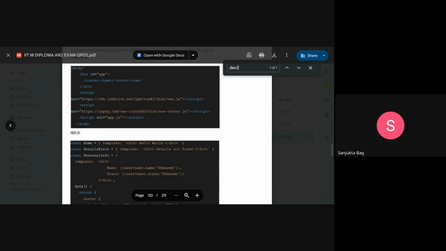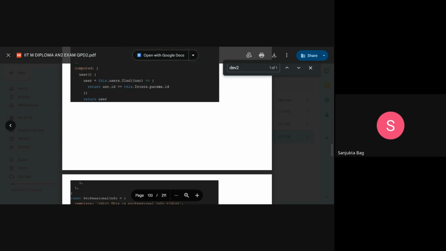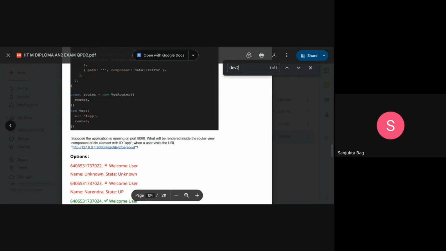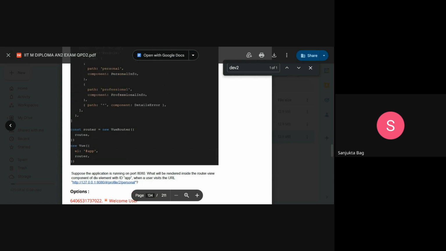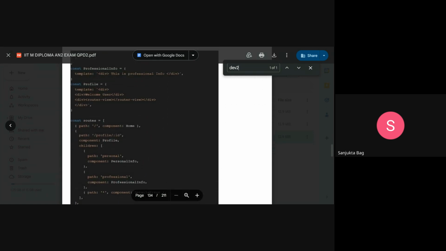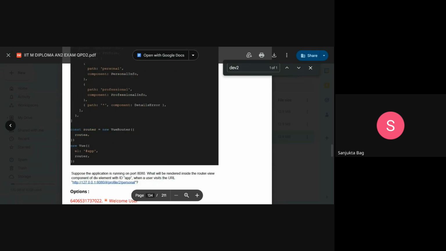Okay. For the next question, it is of similar type only. It is saying, suppose the application is running on port 8080, what will be rendered inside the router view component of the div element with ID app when a user visits the URL slash profile slash 2 slash personal? This profile is a little bit different. We've seen profile slash ID, where the component is Profile, and after profile there's personal also. We'll go into that also.